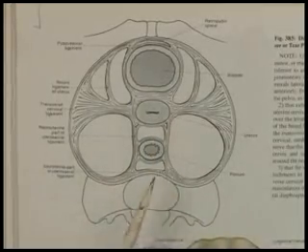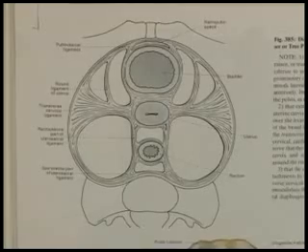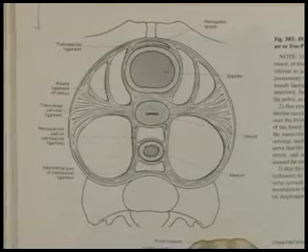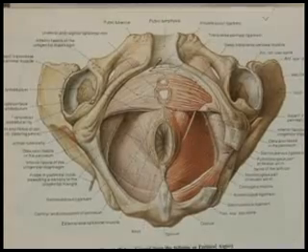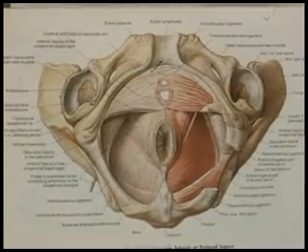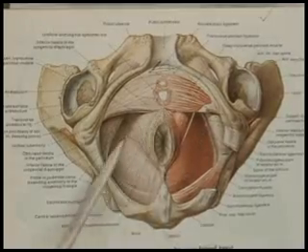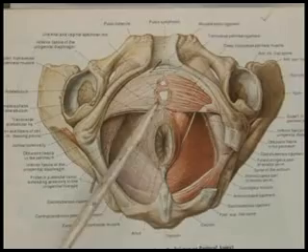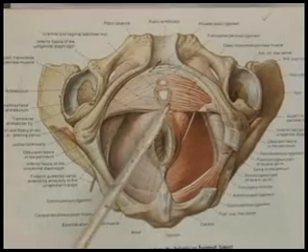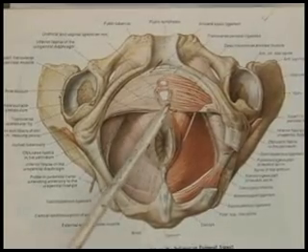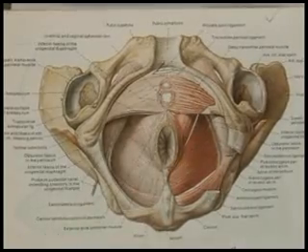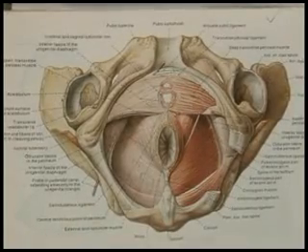In addition to the ligaments, there are muscles, the levator ani and the perineal body. The supports of the uterus are muscular as well. They are the important levator ani and the muscles which are inserted into the perineal body. There are 8 to 10 muscles inserted into the perineal body which indirectly support the cervix and the uterus.